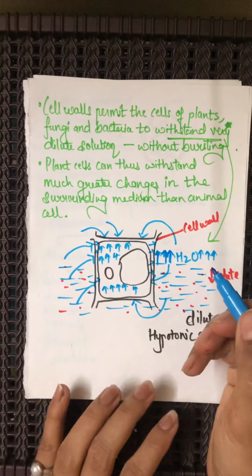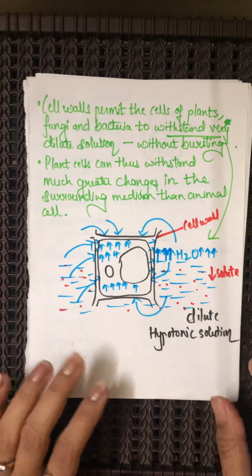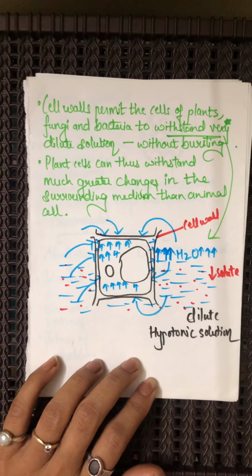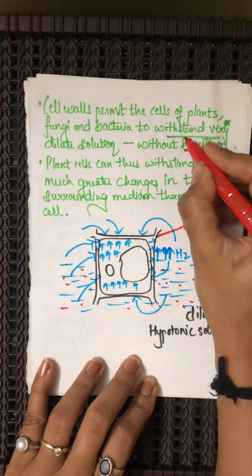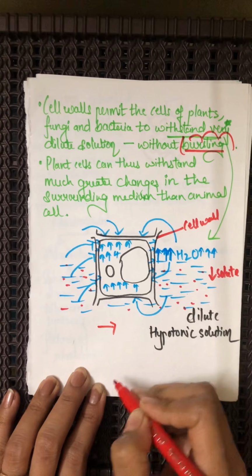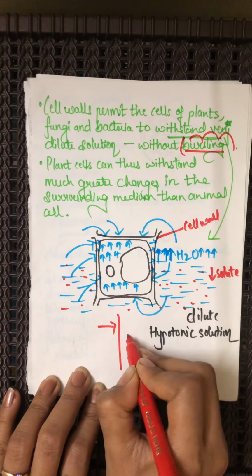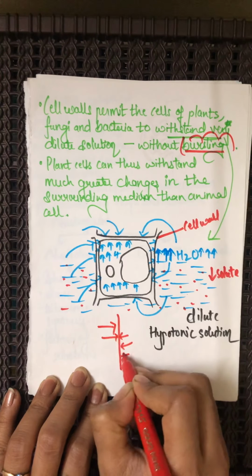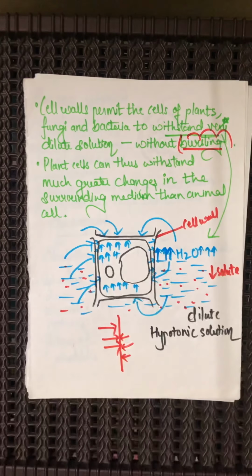The cell wall is giving equal and opposite force on the water molecules, and therefore the cell is prevented from bursting. It doesn't burst because the water molecules give pressure on the cell wall, and the cell wall in turn provides internal pressure, which is balanced, and therefore the cell doesn't burst.